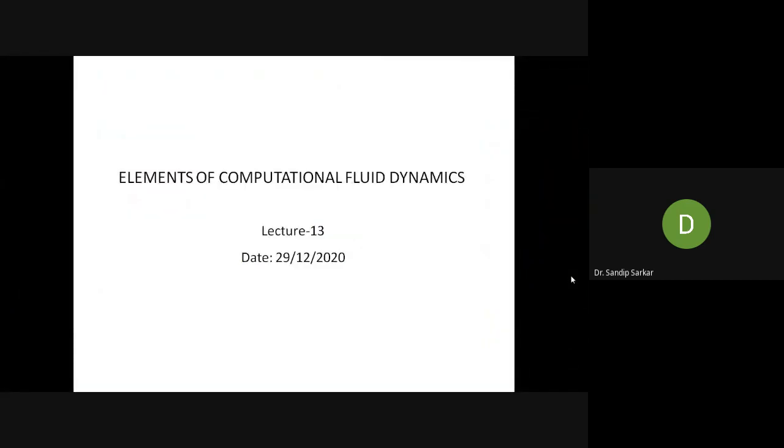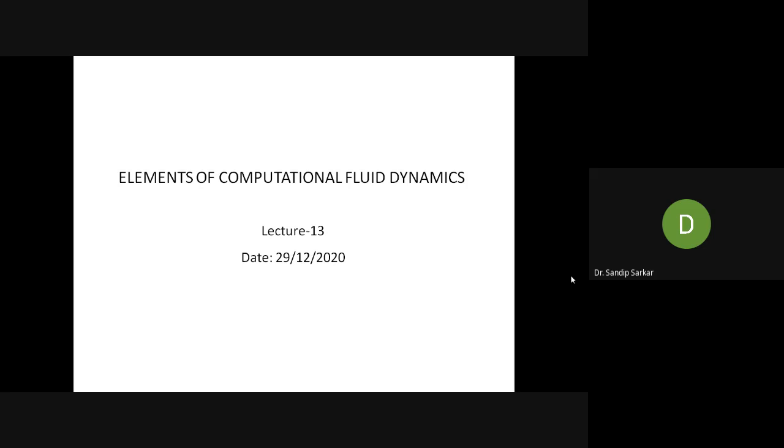In the last class, we derived the vorticity equations and also the equation for stream function, and we showed how one can derive the pressure equation.